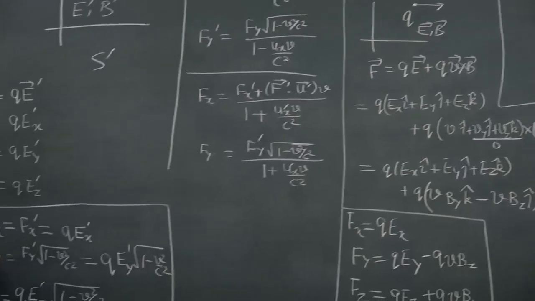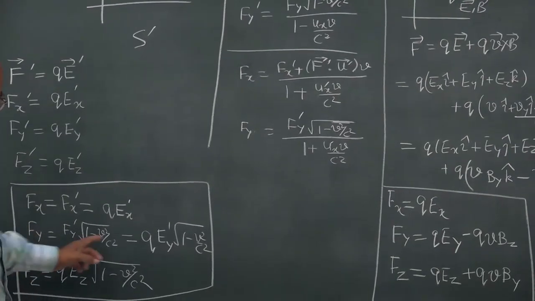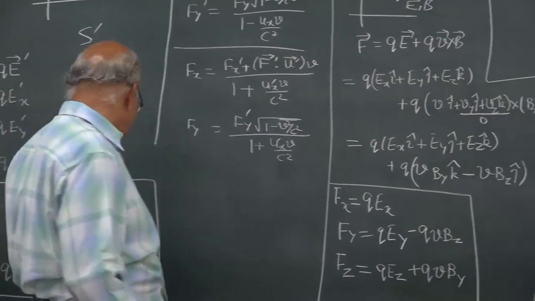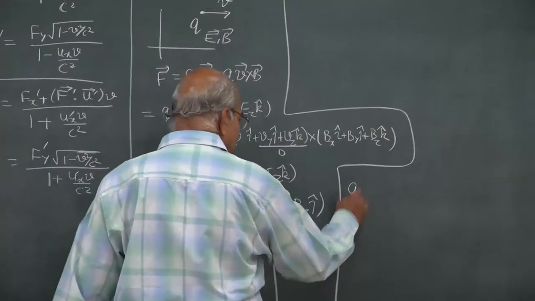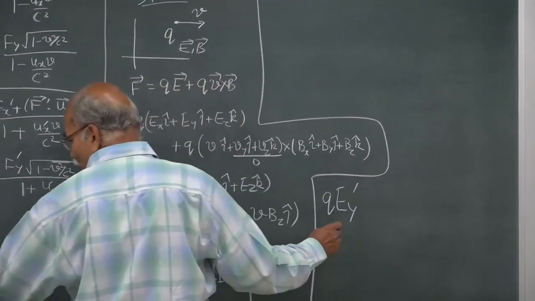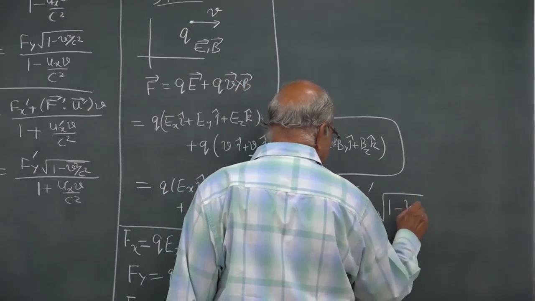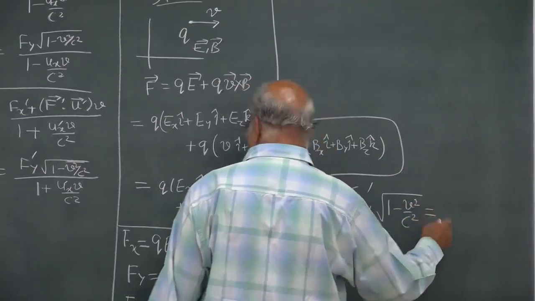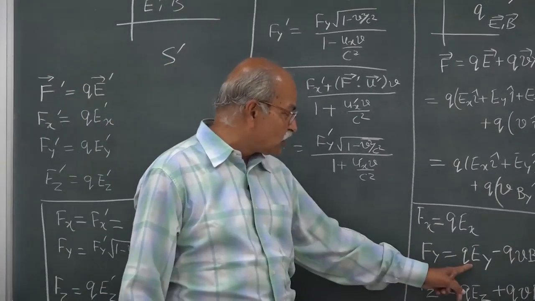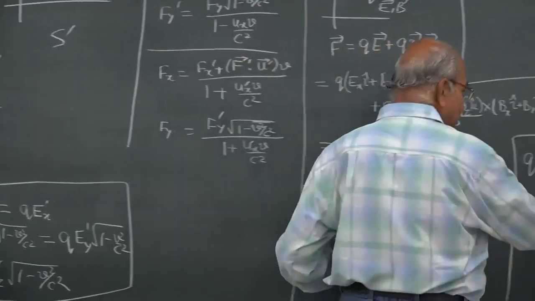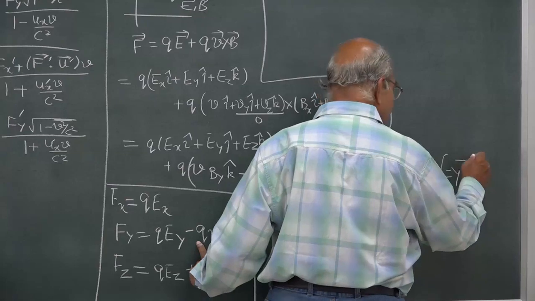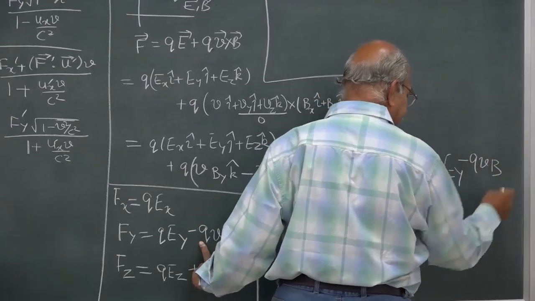Fy is here, q Ey prime times square root of 1 minus v square by c square. But Fy is here also, it is q into Ey minus q v Bz.